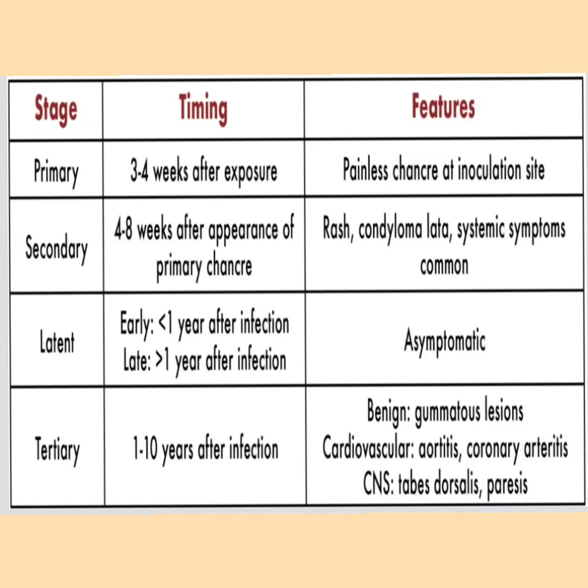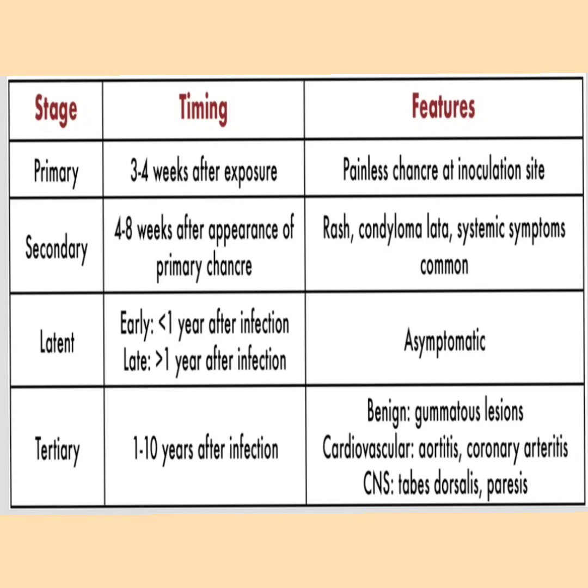The features are rash and the small outgrowths called the condyloma lata. Systemic symptoms are present, which are common. In latent syphilis, there are normally two types, early latent syphilis and late latent syphilis. Early latent syphilis occurs less than 1 year after the infection, whereas late latent syphilis occurs more than 1 year after the infection. And normally the latent syphilis is asymptomatic.